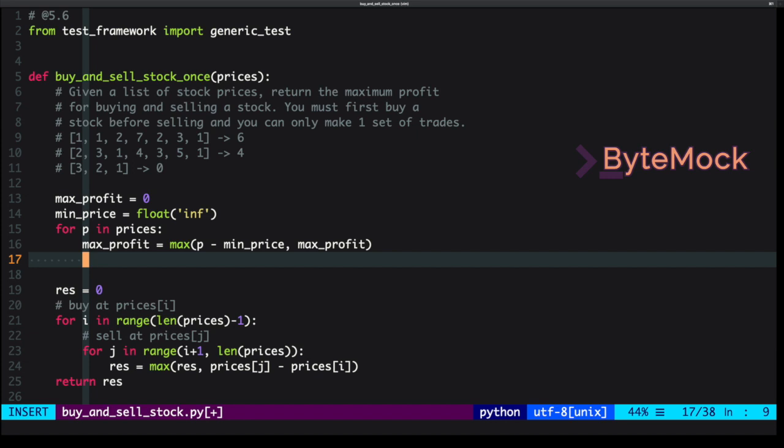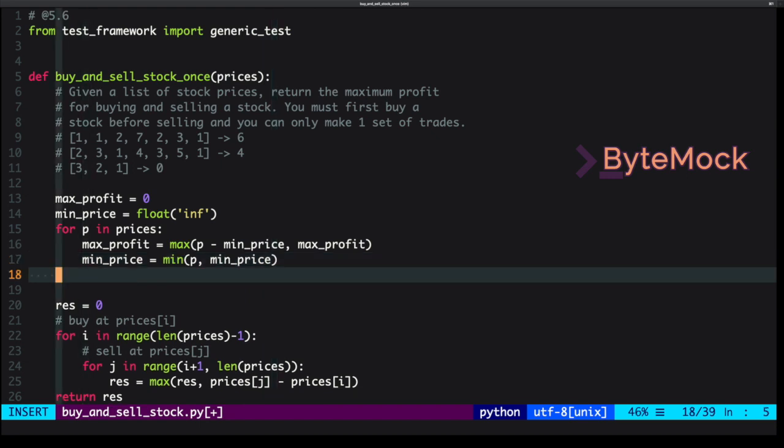And then we're going to have to check, well, should we update min price? So have we seen a price that is better, or are we just going to keep whatever price we had before? So we're going to take the minimum of p, which is our current price. We're going to see if p is better than the price that came before. And if it isn't, we're just going to keep min price as it is. And then after we've looped over every single entry, we simply return max profit.